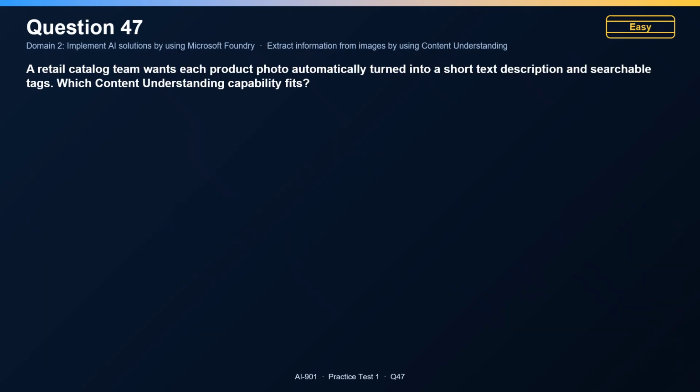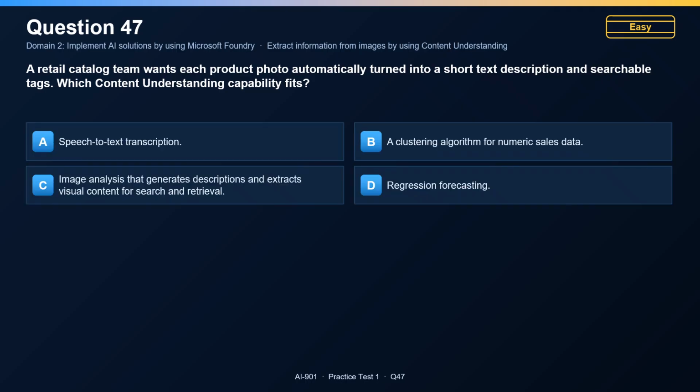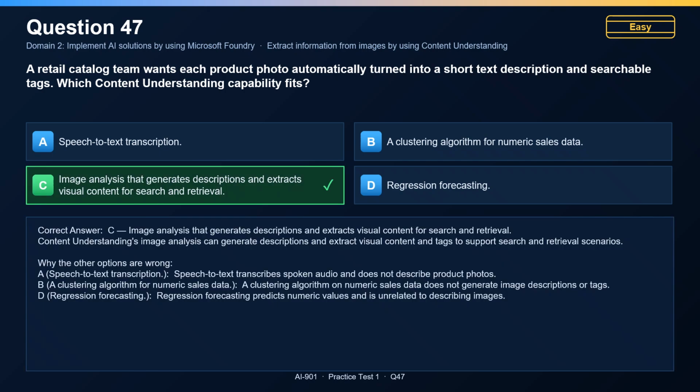Question 47. A retail catalog team wants each product photo automatically turned into a short text description and searchable tags. Which content understanding capability fits? The correct answer is C. Image analysis that generates descriptions and extracts visual content for search and retrieval. Content Understanding's image analysis can generate descriptions and extract visual content and tags to support search and retrieval scenarios.